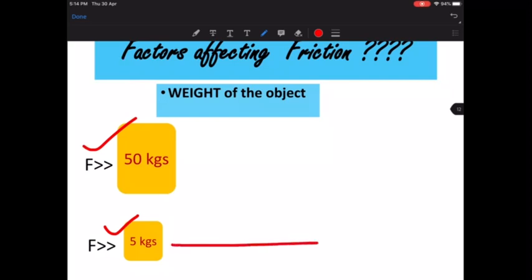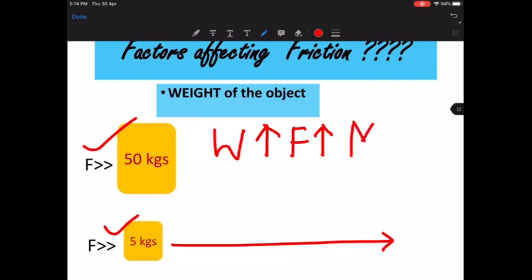Obviously, the 5 kg box you'll be able to move quickly, as compared to the huge truck, or some 50 kg box which is kept. So now understand, if the weight is more, then the friction is also going to be more. And friction and motion are inversely proportional. So the motion of the object is going to be less here.